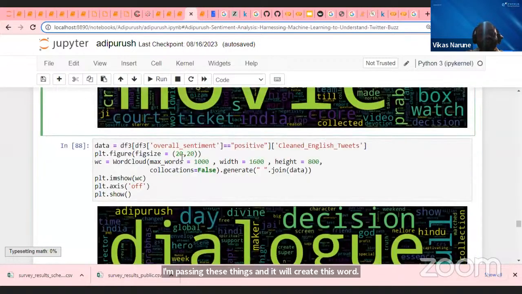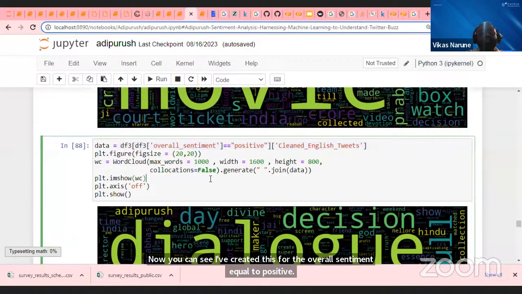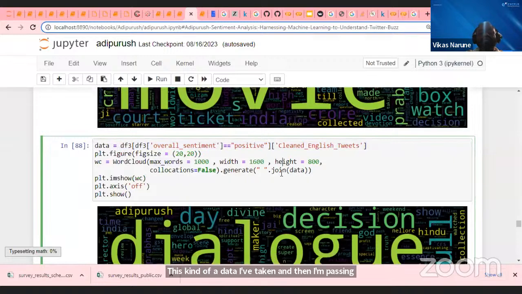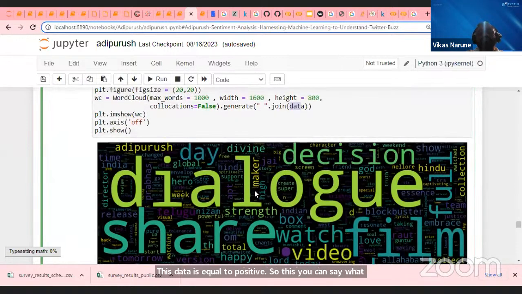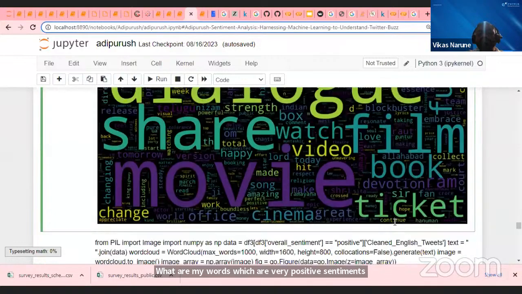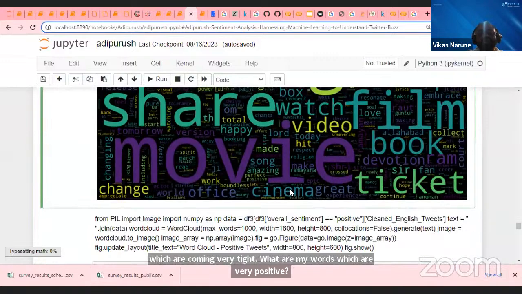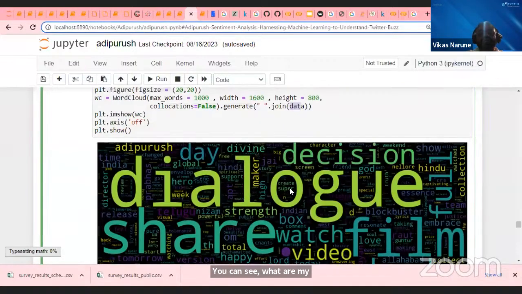Now you can see I have created this for the overall sentiment equal to positive. This is the data I have taken, and then I am passing the maximum words, width, height, and my data, which is the positive sentiment. So you can see which words in my positive sentiments come up very often. You can see Adipurush, day, dialogue, share, watch, video, book, ticket, sir, movie, change. These are my important words which are repeated again and again. These are positive words.